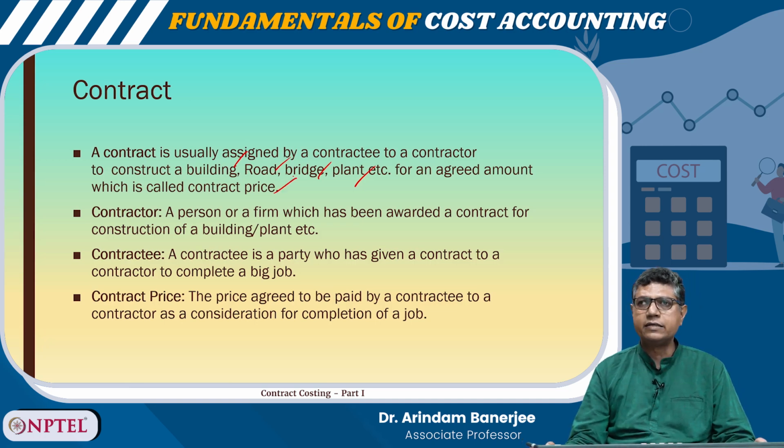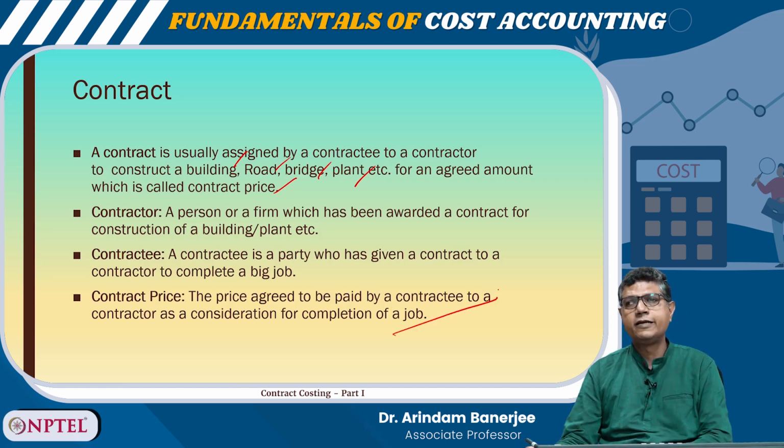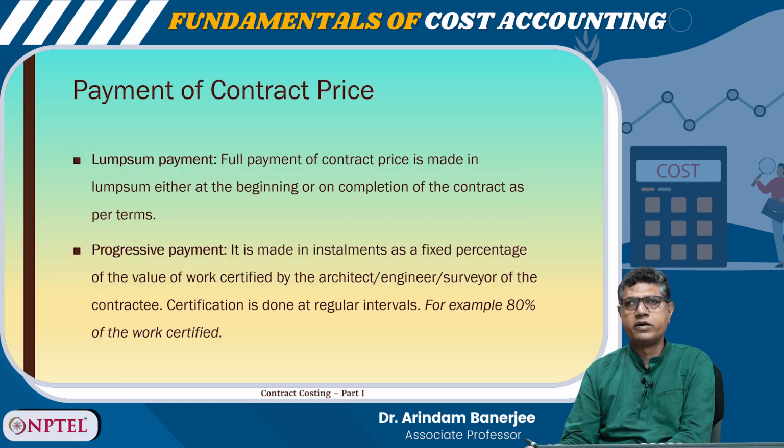So, there is a contractor, a person or a firm which has been awarded a contract for construction of a building, plant, etc. There is a contractee, who is a party who has given a contract to a contractor to complete a big job. Contract price is the price agreed to be paid by a contractee to a contractor as a consideration for completion of a job. So, these are the basic definitions of a contract.